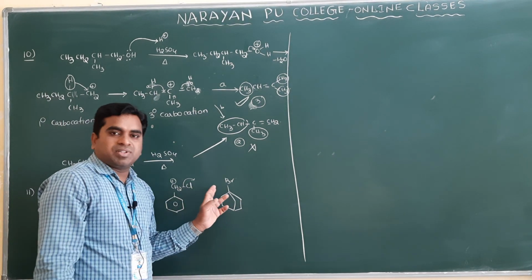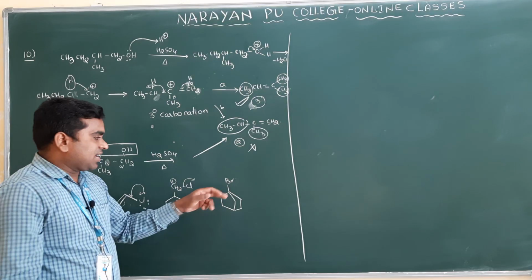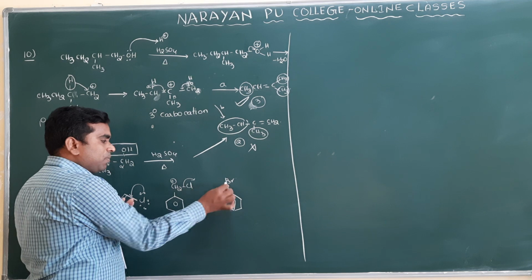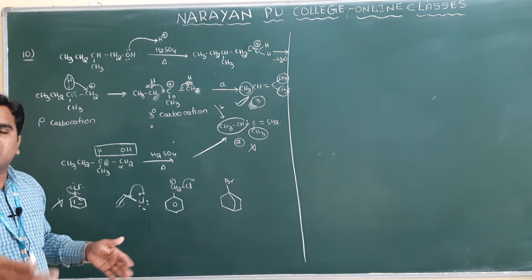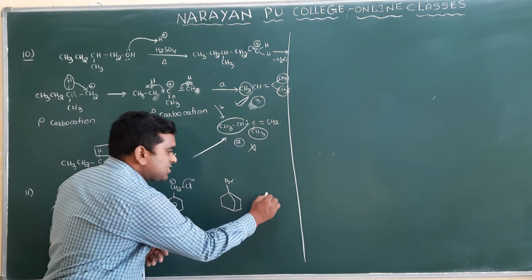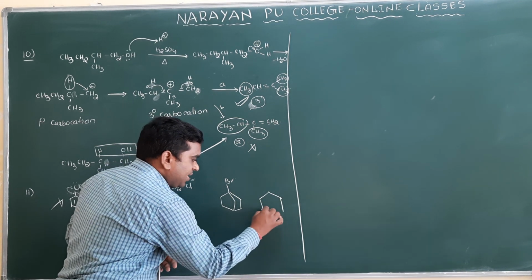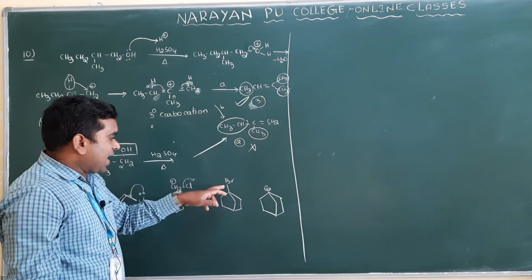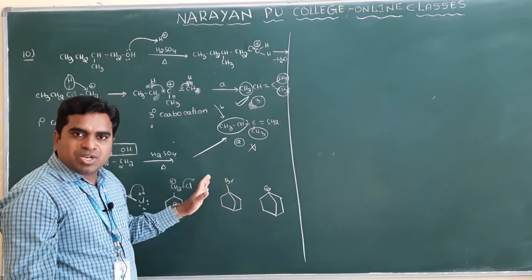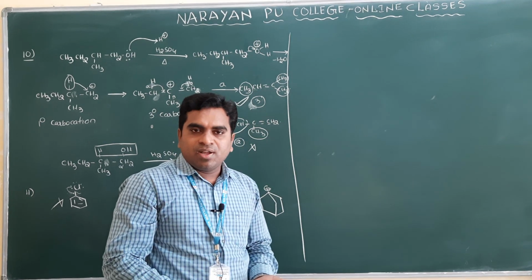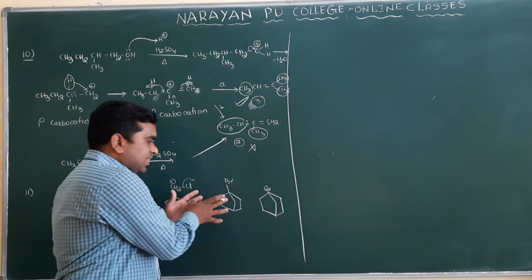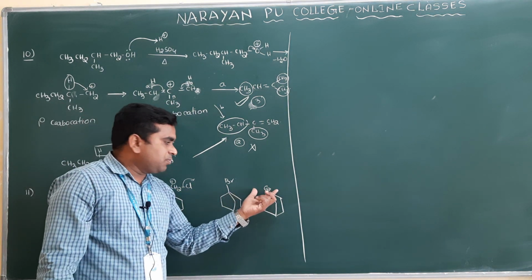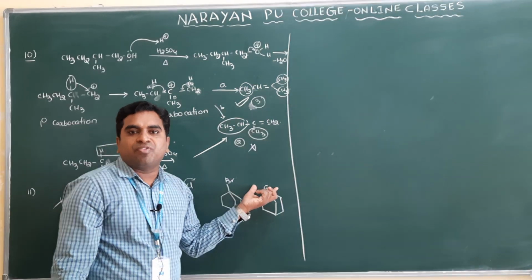And what about this carbon? This is important. Clear? You see the bridgehead carbon here, and bromine is present here. Suppose you remove this bromine; here it is not attached to any double bond, so removal of bromine would seem easy. But as I already mentioned previously, the rate of this reaction always depends upon the stability of the intermediate. If the intermediate is more stable, then the nucleophilic substitution reaction takes place very fast. Clear? And actually this carbocation will not be formed.